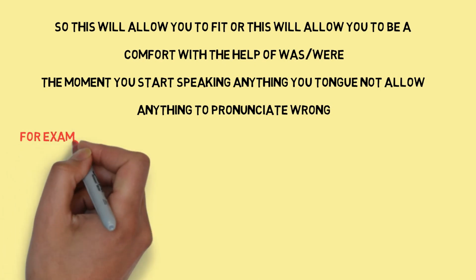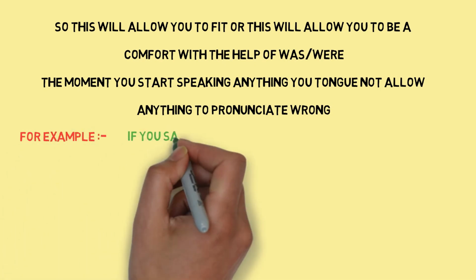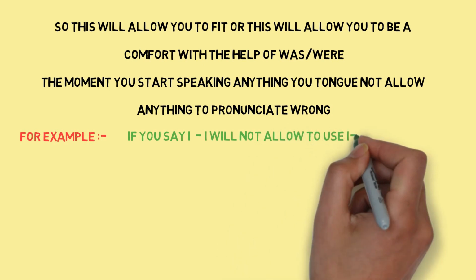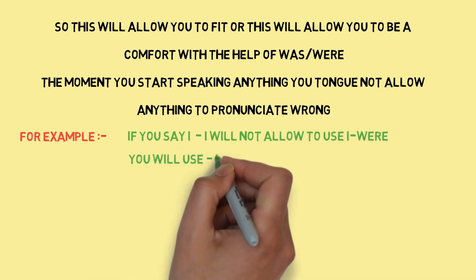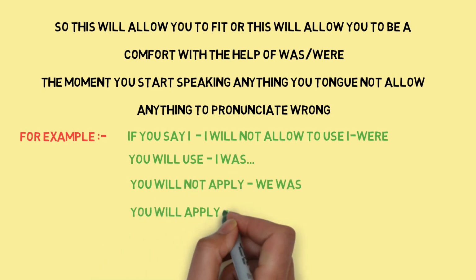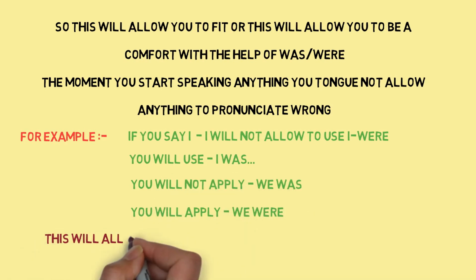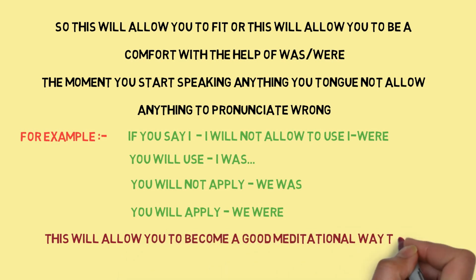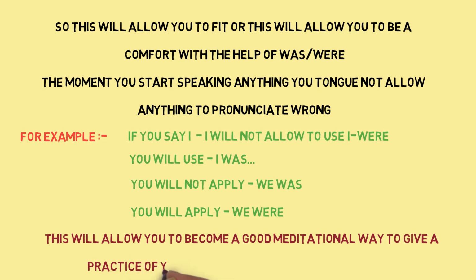For example, your tongue will not allow you to say I were, you will say I was. You will not say we was, you will say we were. So this will allow you to have a good meditational way to give practice to your tongue with the help of was, were.